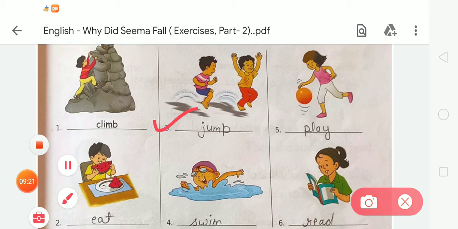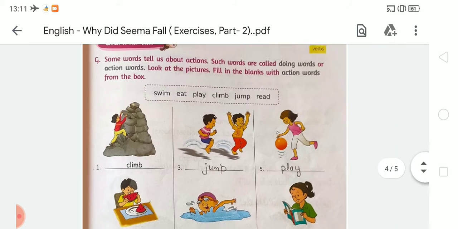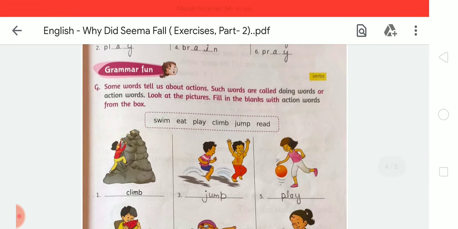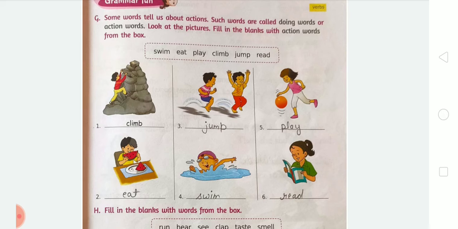Fourth is swim, SWIM. Fifth action word is play, PLAY. And sixth is read, READ. So like this we have to fill in the blanks with action words from the box, choosing the correct action word according to the picture, and then write it down on the given blanks.